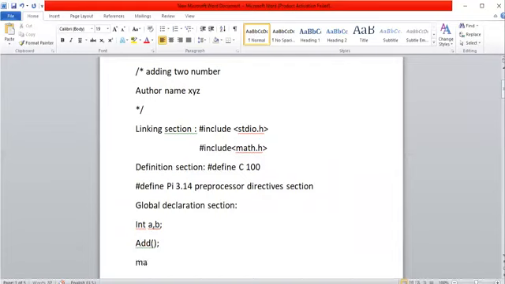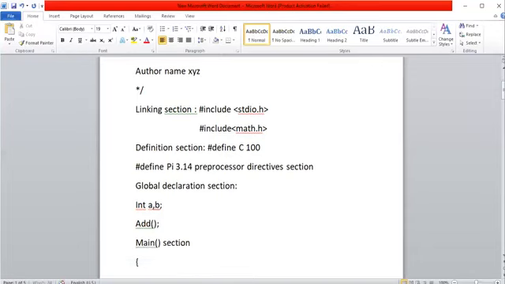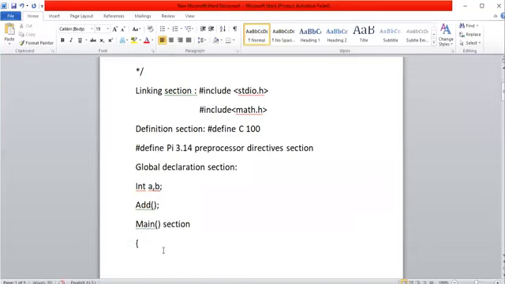The next one is the main program or main section. Here main is a keyword which instructs the compiler that the main program is starting here itself. The main is followed by an open curly brace.